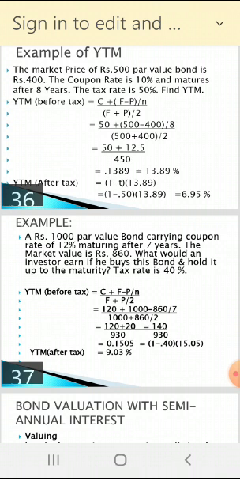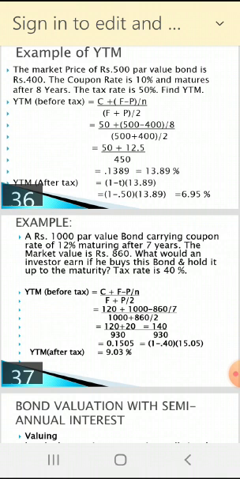Yes, please. Now YTM before tax. Same formula, C plus F minus P upon N, F plus P divided by 2. So how much interest will we get? C is 12% on 1000, that is 120, plus face value 1000, par value 1000, market value is 860, minus 860, bracket over. How much is the life? 7 years, it is written, maturing after 7 years, divided by 7, again divided by 1000 plus 860 divided by 2.